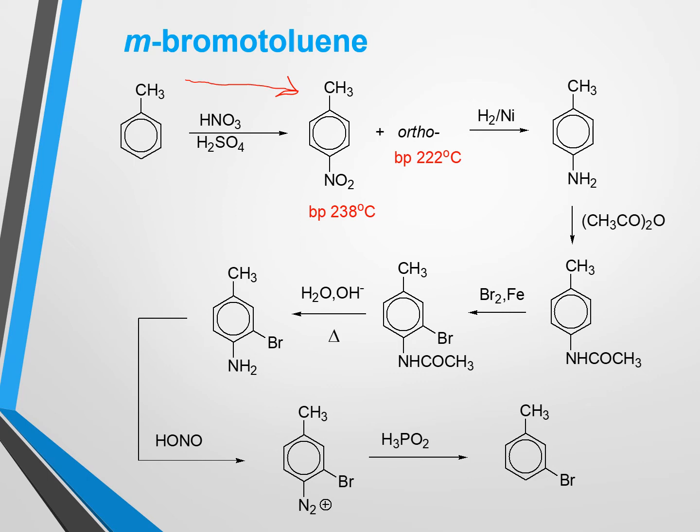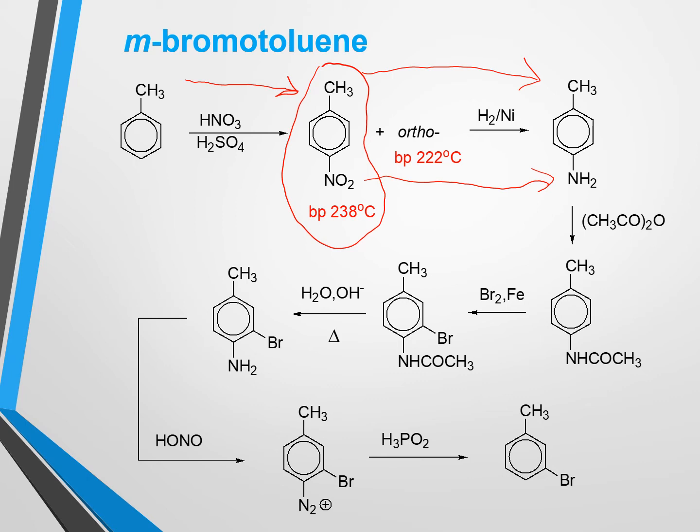So we prepare the para isomer, that is para-nitrotoluene. After that, we can go for a reduction reaction using a reducing reagent. In that case, the nitro group will be reduced to an amino group and we will get para-aminotoluene from para-nitrotoluene.